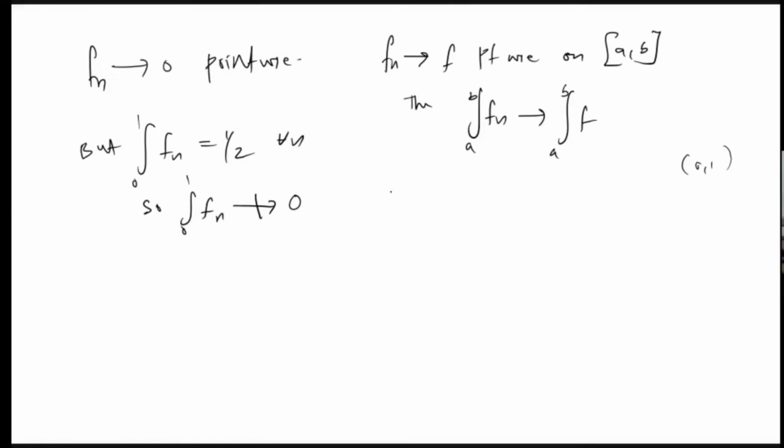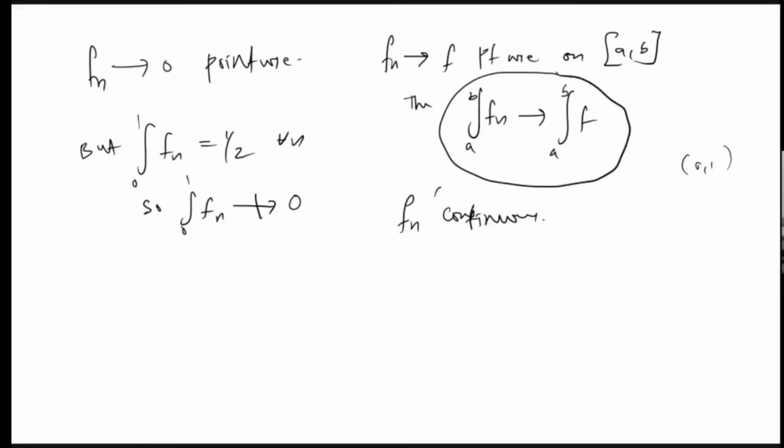I'm giving some conditions: the fn's are continuous. So what are the things they have given? fn converges pointwise on the closed interval [a, b], and the fn's are continuous. Then is it true that the integral also converges? So now my claim is whether we can find a counterexample for this or not. You should be familiar with this example also, because this is the way we can tackle these questions.